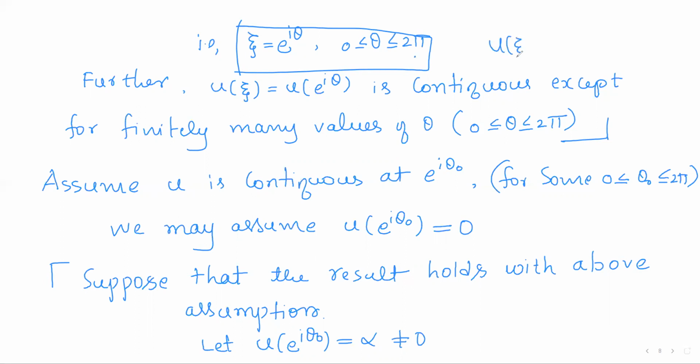So the function u of xi is also written as u of e to the power i theta. As it is piecewise continuous, this function is continuous except for finitely many values of theta. So that means there are some theta values at which u is discontinuous, right?